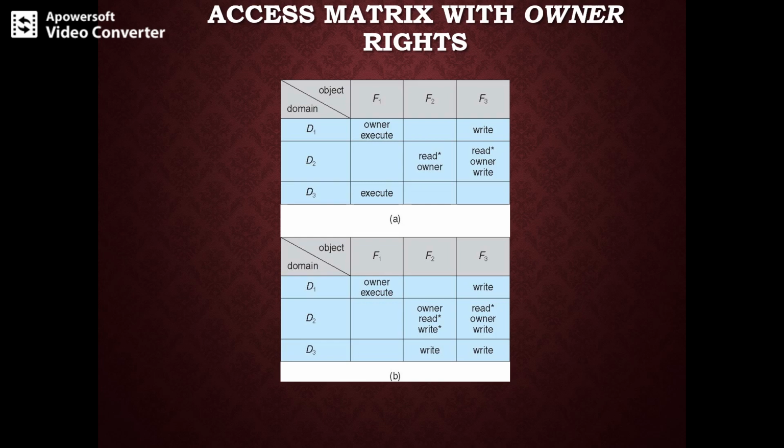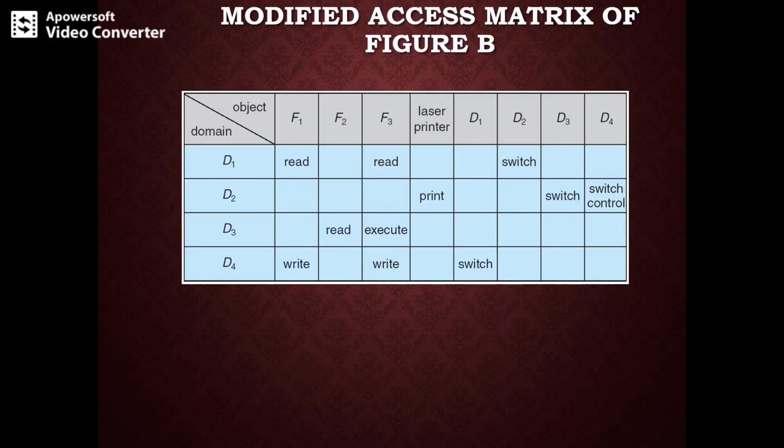So the copy and owner rights allow a process to change the entries in the column. The control right is applicable only to the domain objects, and again you can observe this change in the next picture. So let's see this modified access matrix which is given here.